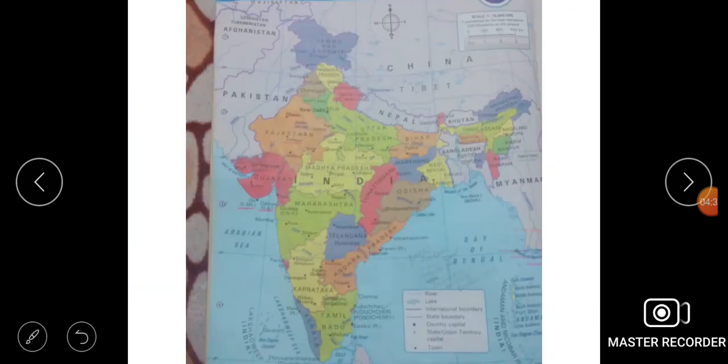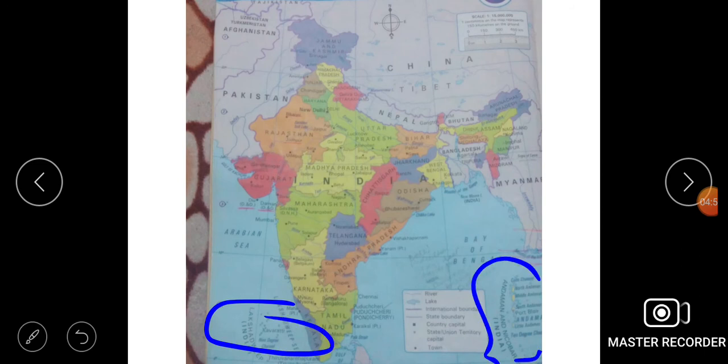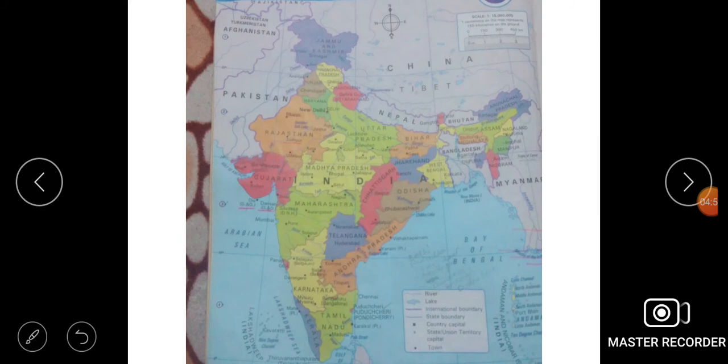Now students, let's discuss the major islands of India. There are two groups of islands of India, Lakshadweep Island and Andaman and Nicobar Island. They both are Union Territories of India. The Lakshadweep Island capital is Kavaratti, and the Andaman and Nicobar Island capital is Port Blair. Lakshadweep Island is present in the Arabian Sea and Andaman and Nicobar Island is present in the Bay of Bengal.